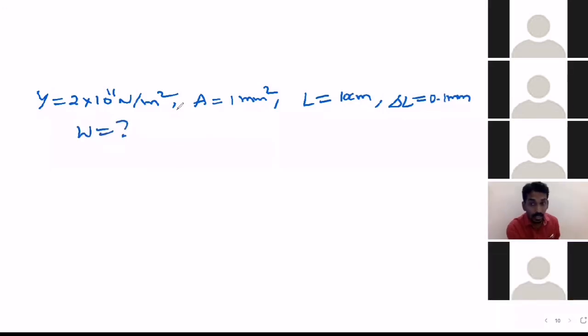The question is, there is a wire and they applied some force so that the length increased by 0.1 millimeter, and they have given the area and also the length. So please try to find it and tell me the answer. What is the work done in stretching the wire?